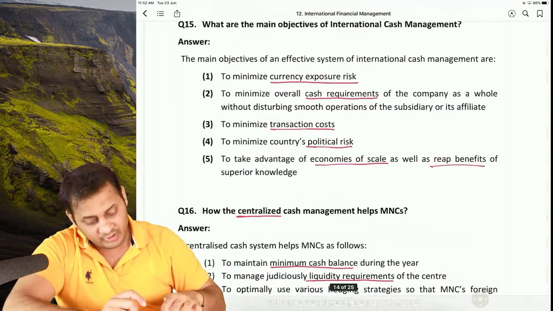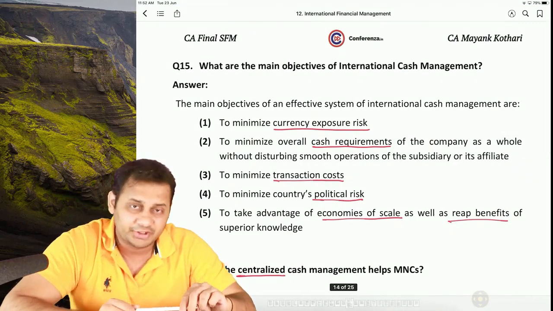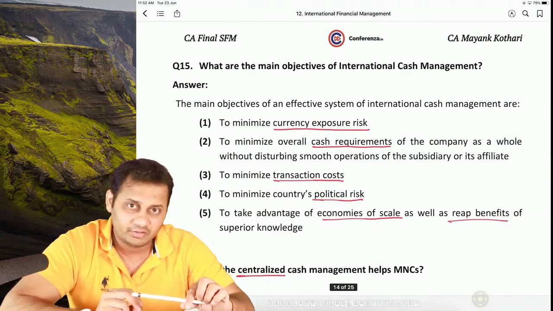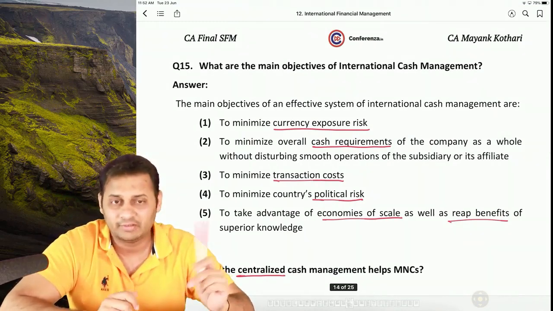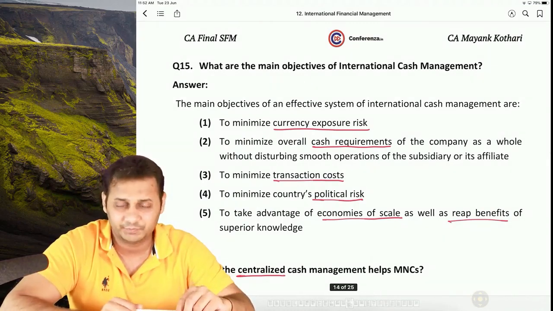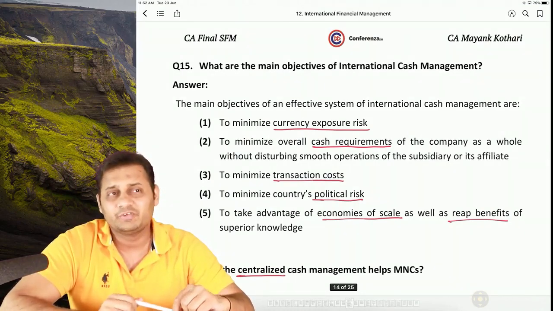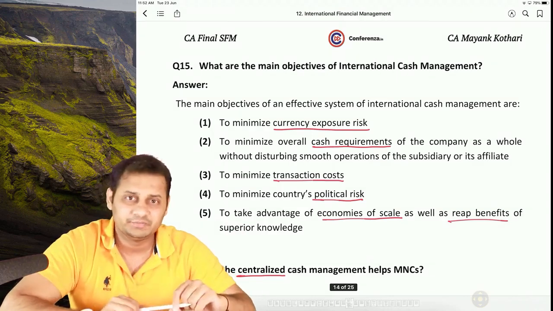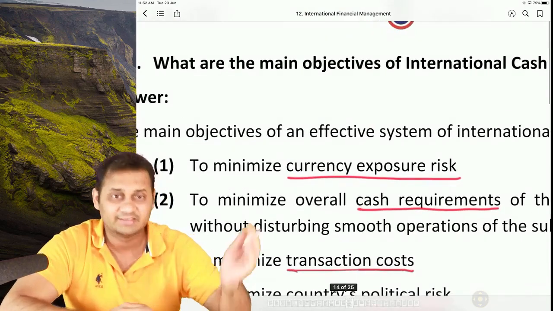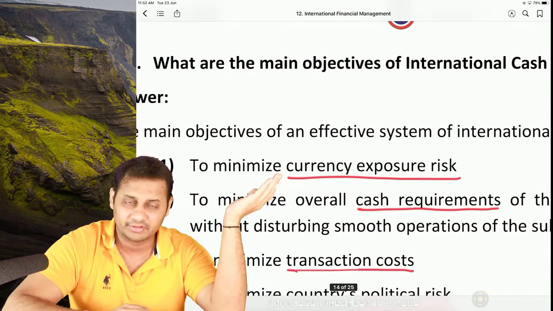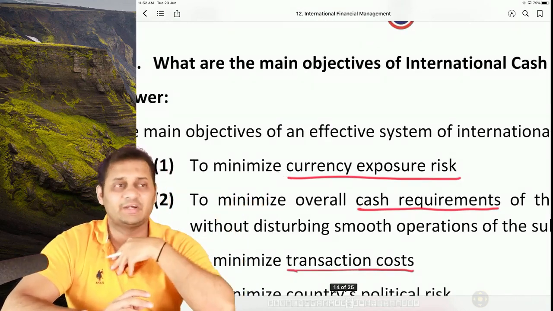Then comes, what are the main objectives of cash management? We are going into working capital and we are first talking about cash. So what are the objectives of managing cash internationally? The very first thing is to minimize the risk, currency exposure risk. That's the main objective.